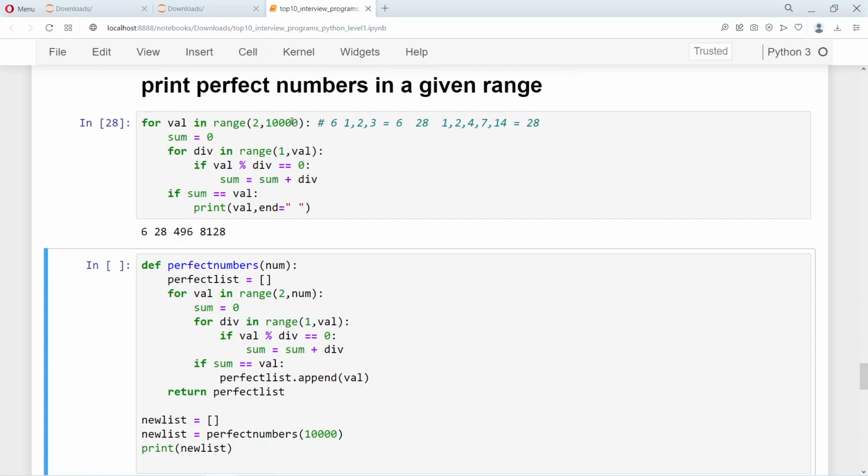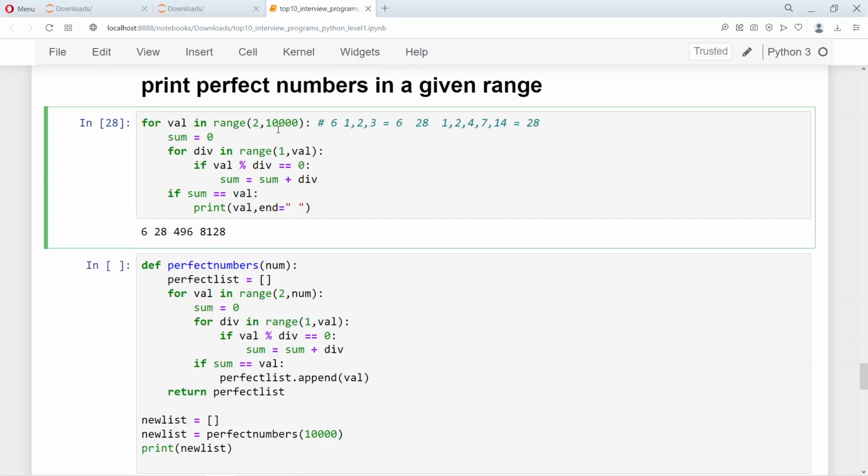And the way of doing that is this outer for loop generates the numbers which are going to be tested, and the sum is reset to 0 for every generation of the number in the outer for loop. In the inner for loop, you have the div, and then this div is generated from 1 till the number that you are using here. So we have the div that goes from 1.